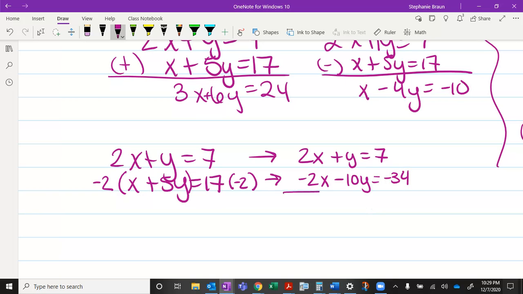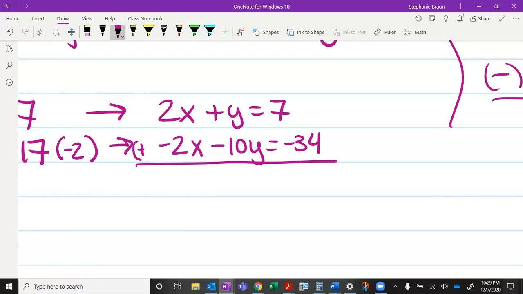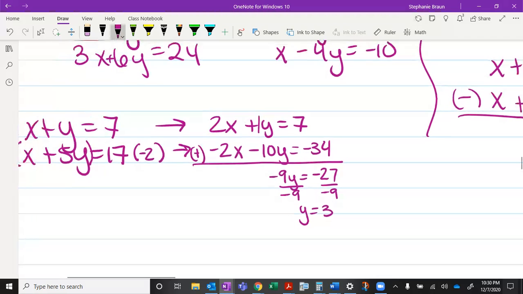You might be thinking, oh, there's a lot of negatives now, but I think it's going to be a lot easier if you set it up so that you can add. All right, now we can do this. 2x plus negative 2x is nothing. They cancel, they eliminate. Y, remember this is 1y, plus negative 10y. So 1 plus negative 10 is negative 9y. 7 plus negative 34 is negative 27. And then I can divide both sides by negative 9, and y will be 3.